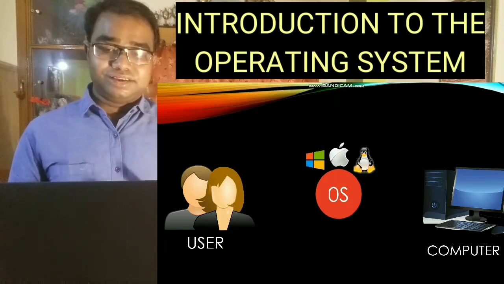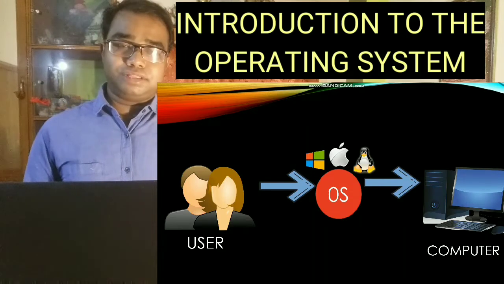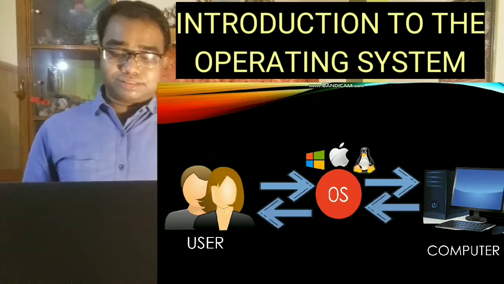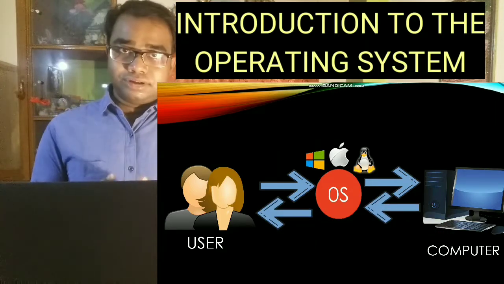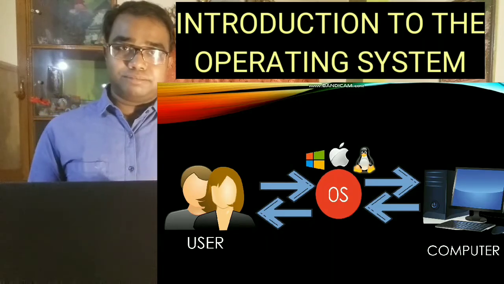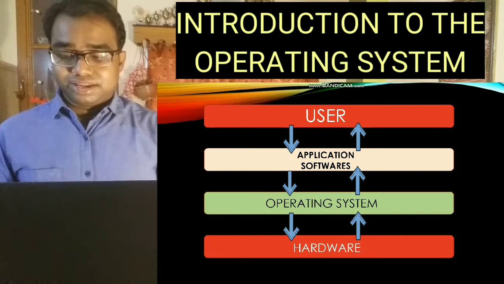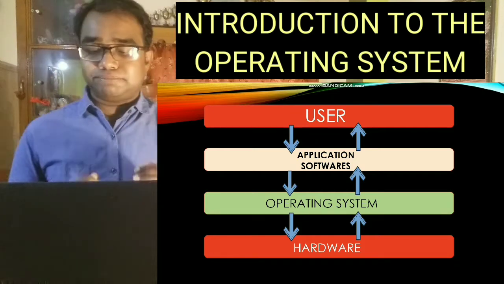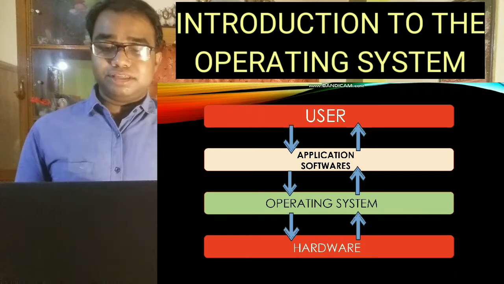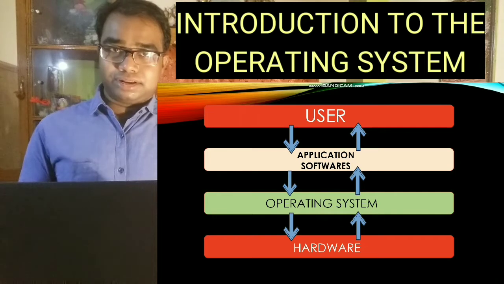As you can see here on the screen, the operating system. Okay, the user connects to the hardware with the help of this operating system. Again, when the computer gives any result, it also gives the result through the operating system to the user. Thus the operating system becomes the medium between the user and the computer. Got it? Here in this chart you can see where the operating system is placed in the structure of the overall computer system. See, the operating system is just placed over the hardware as it connects the hardware.